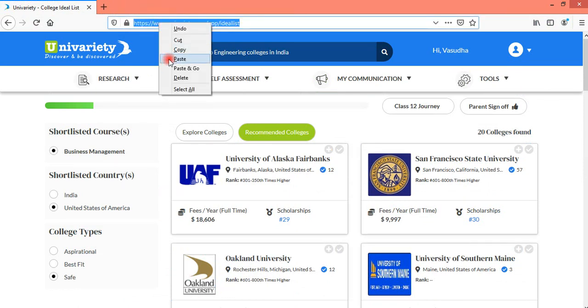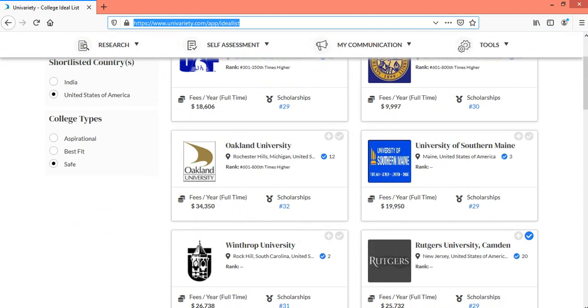Do a right click, click on paste, press enter. This is the page which will come, and you would see in the ideal list only those courses and those countries would be shortlisted. The colleges would be shown only for those courses and countries which have been shortlisted earlier in the milestones. Okay.